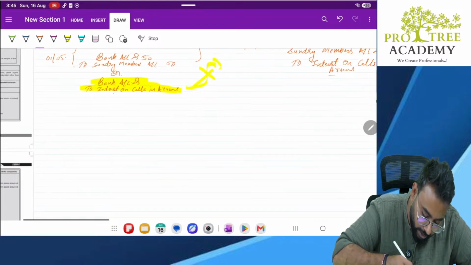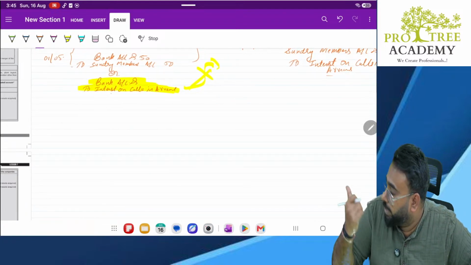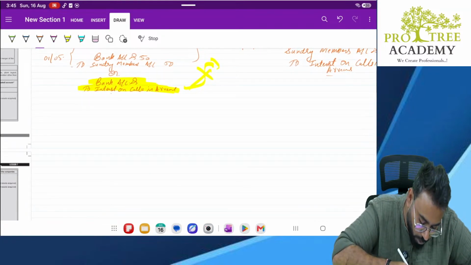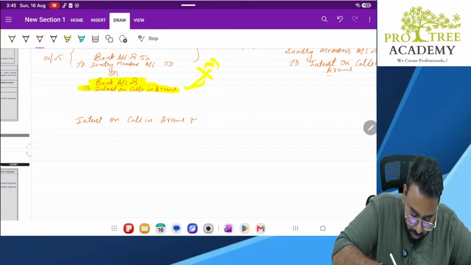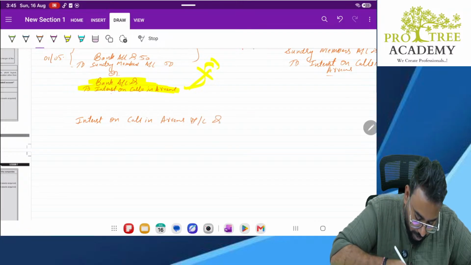Interest on calls in arrears is a credit income, so it has been created earlier. To make it zero, what we have to do? We'll debit it. So interest on calls in arrears account debit to P&L account.